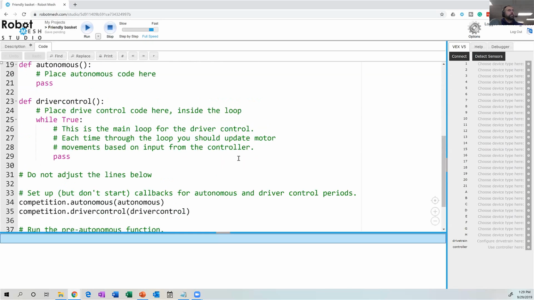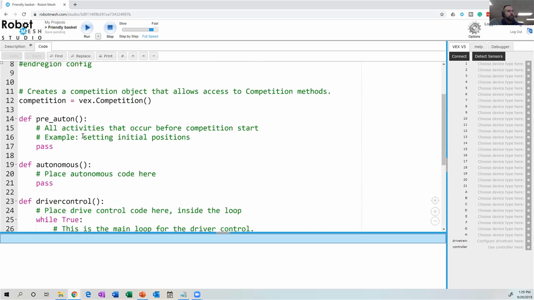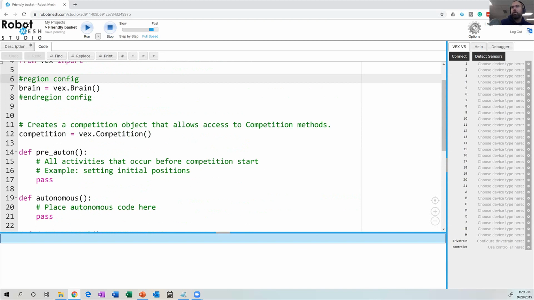And now you can see that those functions exist as Python functions. So hopefully that's helpful. Again, on our YouTube channel, youtube.com/robotmesh, which I'll just throw into the chat window, we have a playlist called Competition, and the lovely John Tyler goes through and explains how to use this in greater detail.